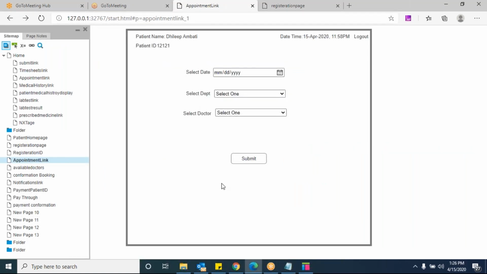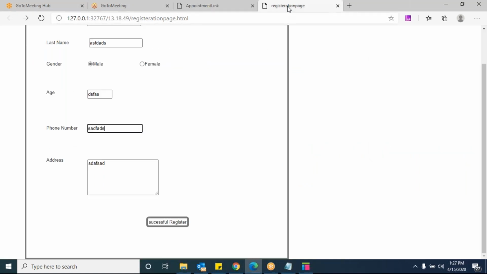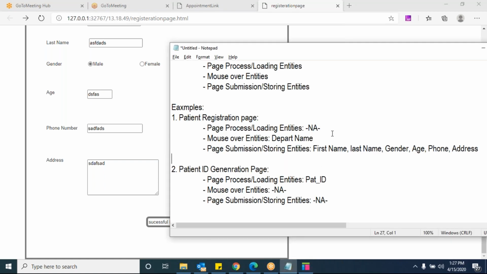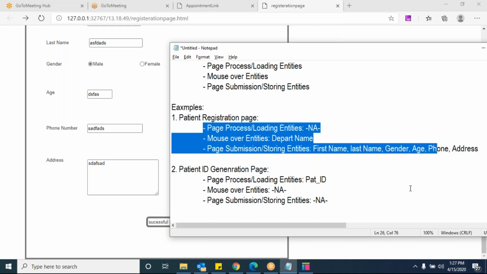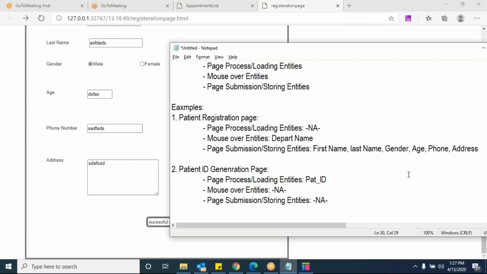Yes, sir. I want you to perform each and every page. I want you to identify the entities now. For example, if you have 100 pages, I want each page, instead of number, I want the page name on the top of it in a Word document. Under that, I want the entities. Is that clear? Yes. Okay. Karthik, you are clear on this? Yeah, Dilip. Okay. Done? Yes, sir.